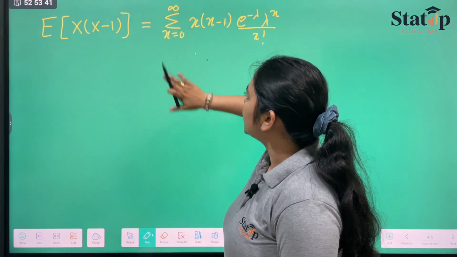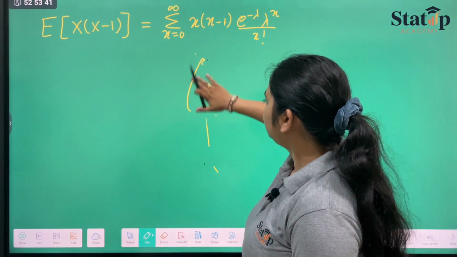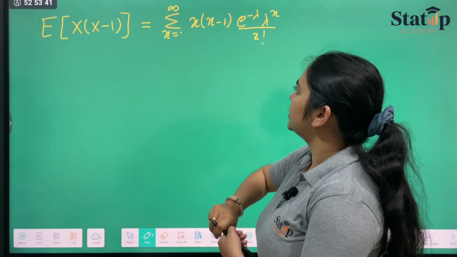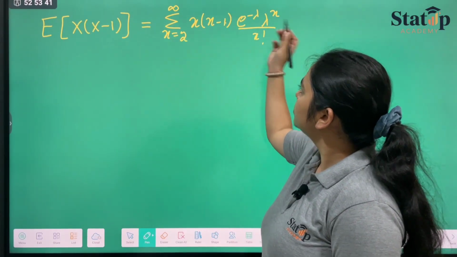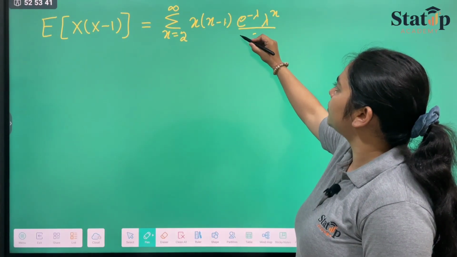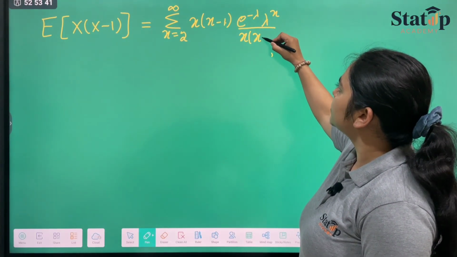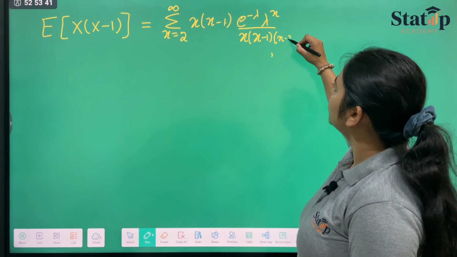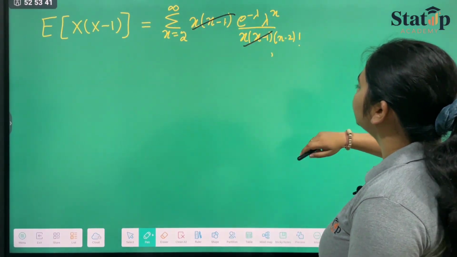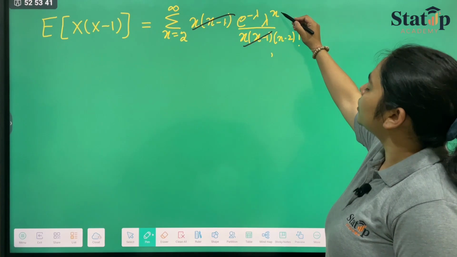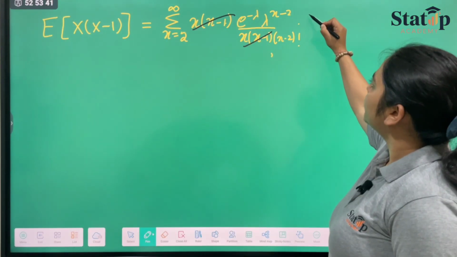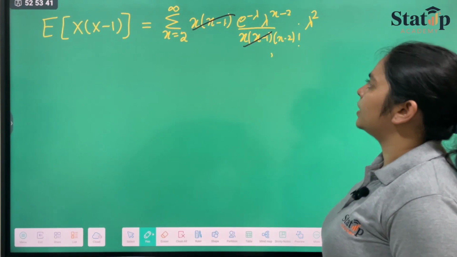So we start the summation from x goes from 2 to infinity. Now from here we can see that x factorial is there, we can write it as x, x minus 1, x minus 2 factorial. So both of them get cancelled with each other. And in the numerator we know that lambda should have the power x minus 2. So we will multiply it by lambda square as well.